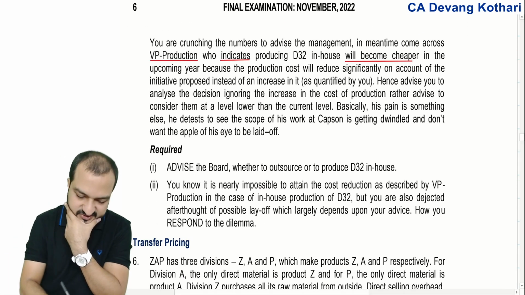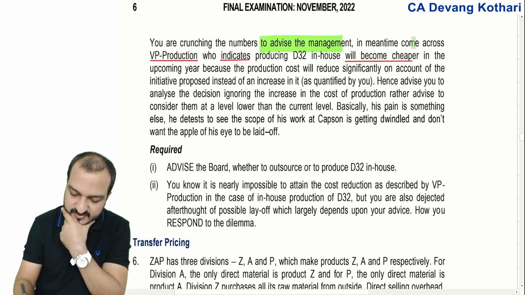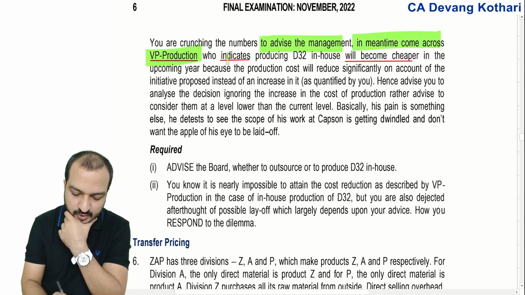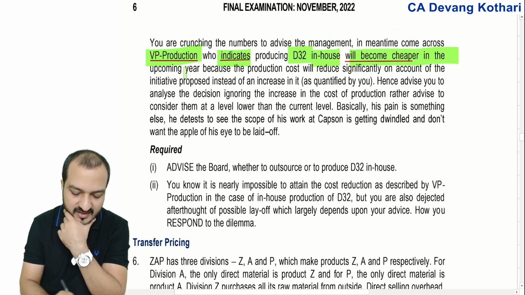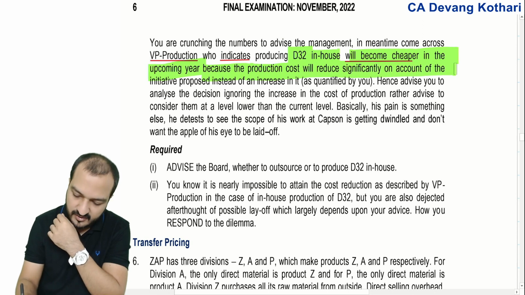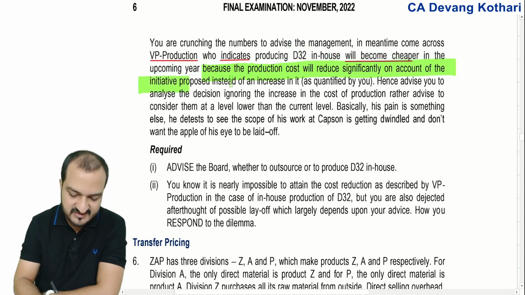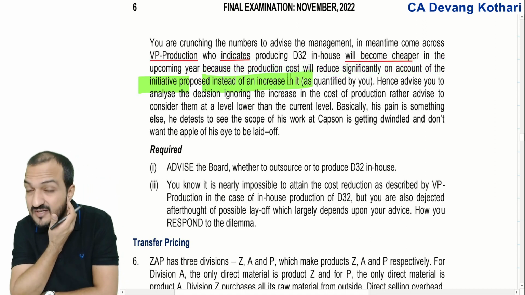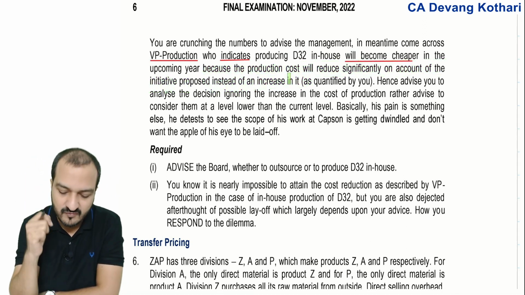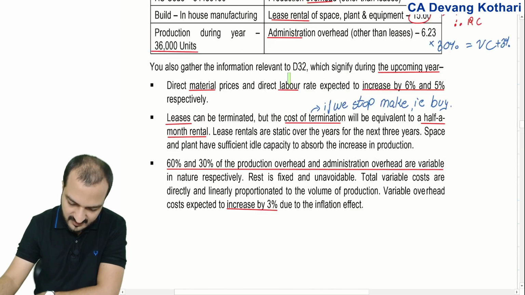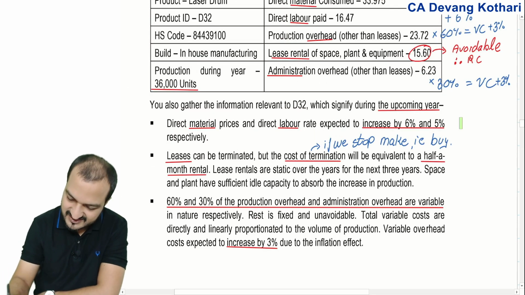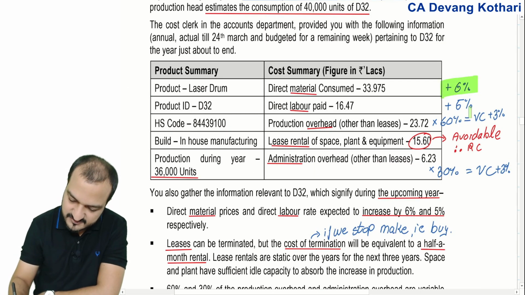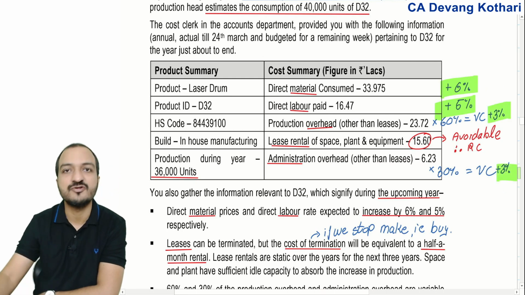You are crunching the numbers to advise the management, and in the meantime you came across the VP production, who indicates that D32 in-house will become cheaper in the upcoming year because the production cost will reduce significantly on account of some initiative proposed, instead of an increase. Now, this is a non-financial consideration. You believe your material, labor and overheads will increase by 6%, 5%, 3%, 3% due to inflation.